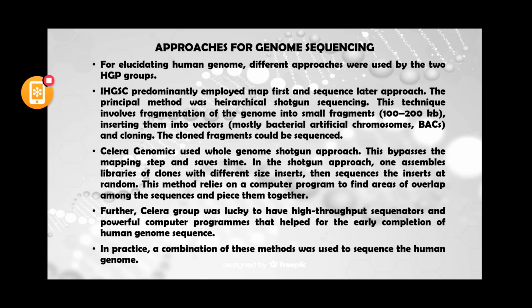Further, this cellular group was lucky enough to have high throughput sequencers and powerful computer programs, which helped the completion of the human genome sequence much earlier than the previous group. But in practice, if you see, both methods are being used for sequencing of the human genome.